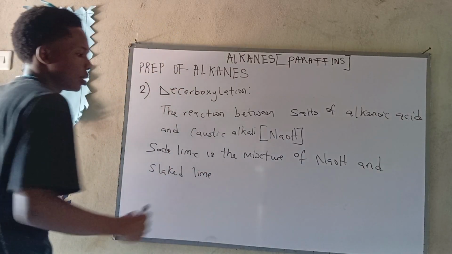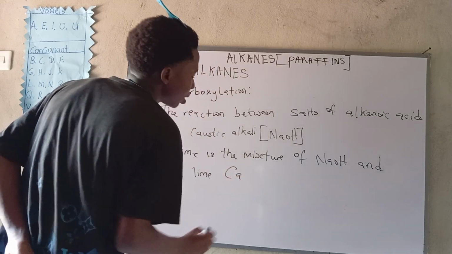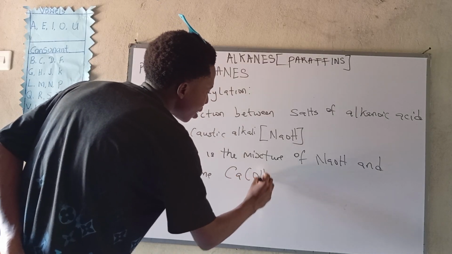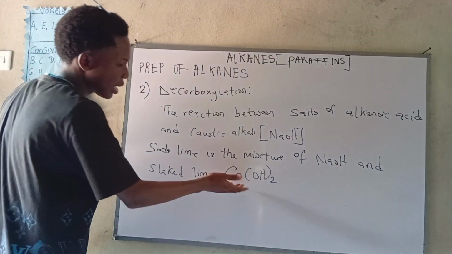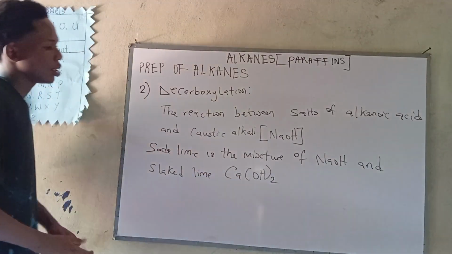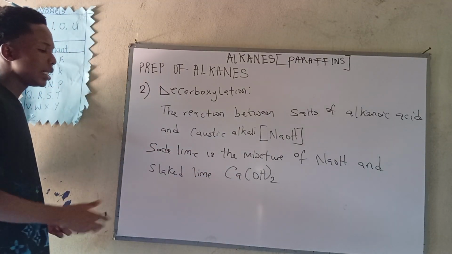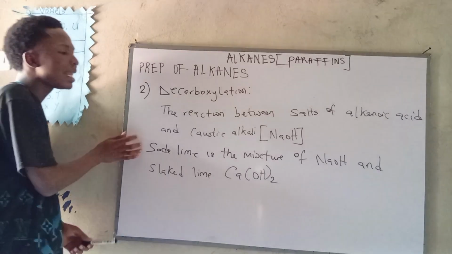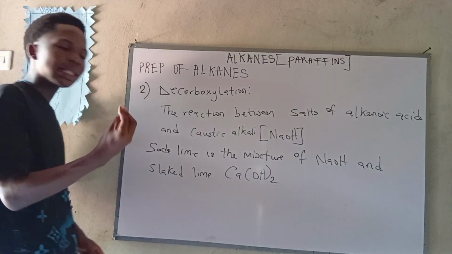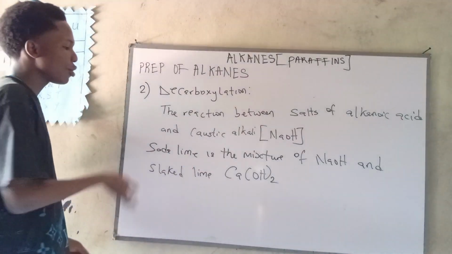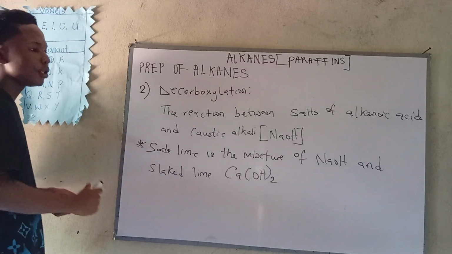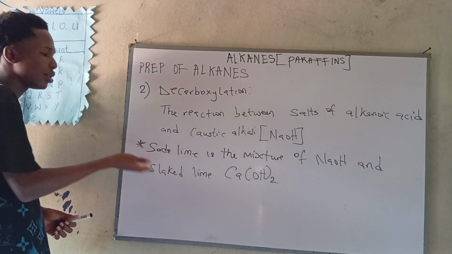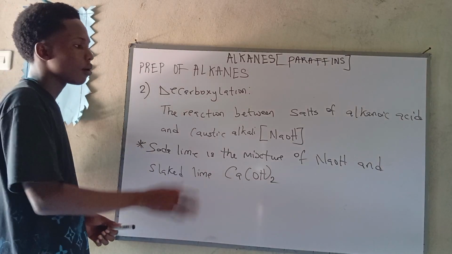What is slaked lime? We mean calcium hydroxide. This is what we mean by slaked lime. Okay, so now we will have to use soda lime instead of our caustic alkali. I just wanted you to note this point. These are points you should note. Instead of using the normal caustic alkali, we are now using soda lime to perform the experiment.